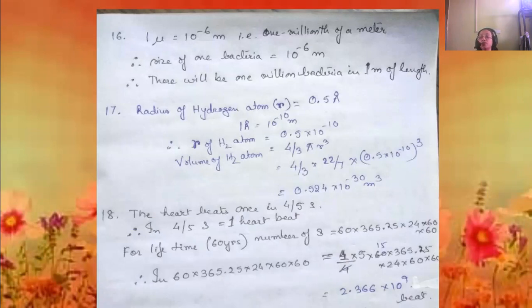Now, if we consider the atom to be a sphere, the volume will be 4/3 pi r cube. So 4/3 into 22 by 7 into the radius cube. The radius is 0.5 into 10 to the power minus 10, whole cube. That will give us 0.524 into 10 to the power minus 30 meter cube. Calculate it, and you will find this answer, 0.524 into 10 to the power minus 30 meter cube. Next question.